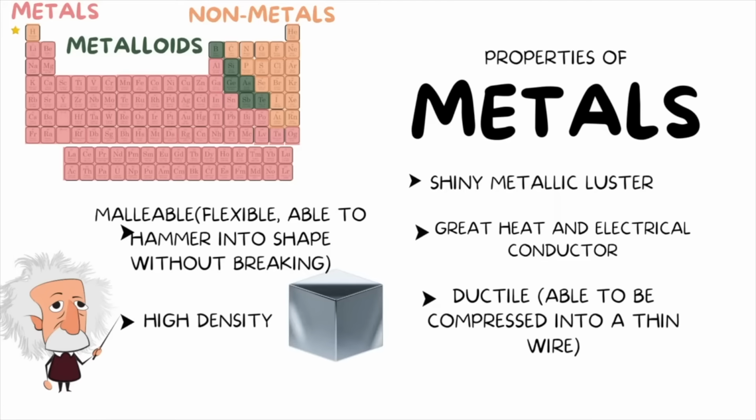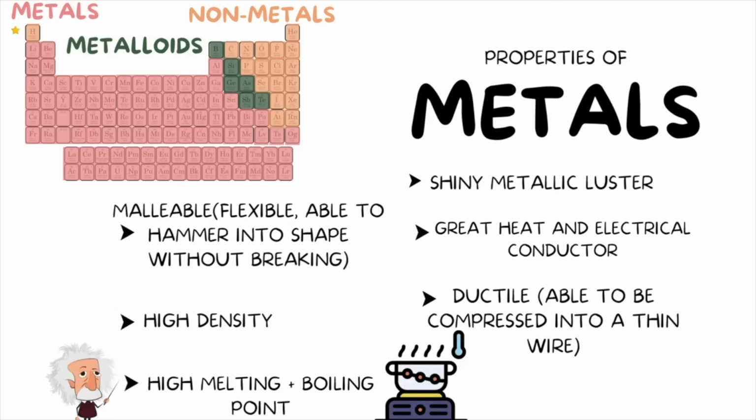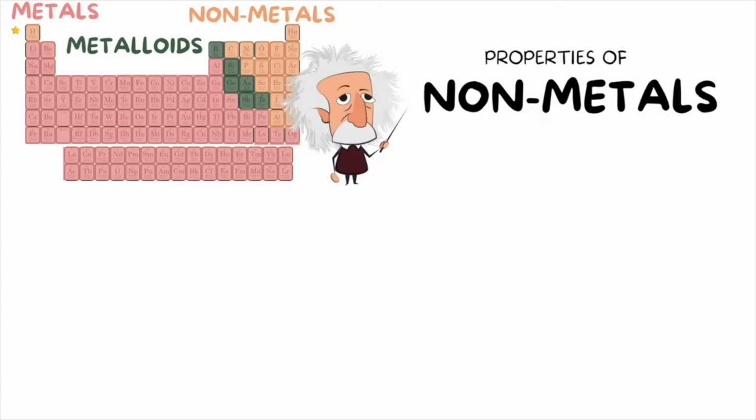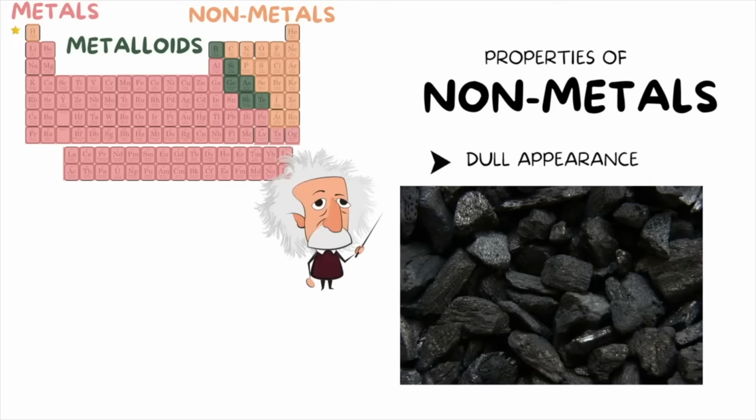Metals are highly dense, and they have a high melting and boiling point. This means that it takes a lot of heat energy to get them to a melting or boiling point. Lastly, they have tendencies to form cations, or in other words, atoms with a positive charge. Nonmetals are pretty much the opposite of metals. First, instead of being shiny, they are dull.